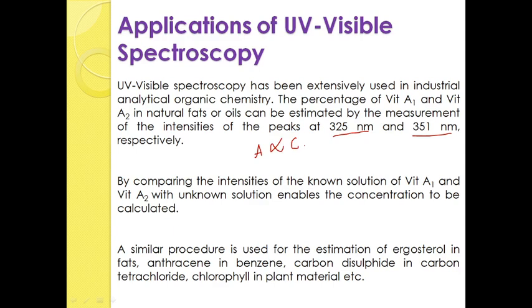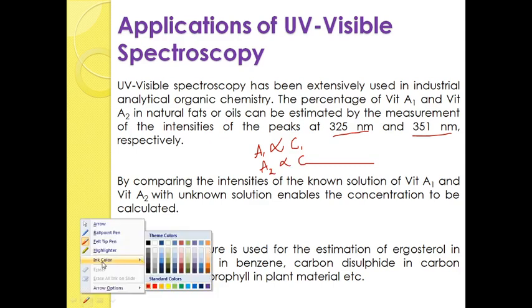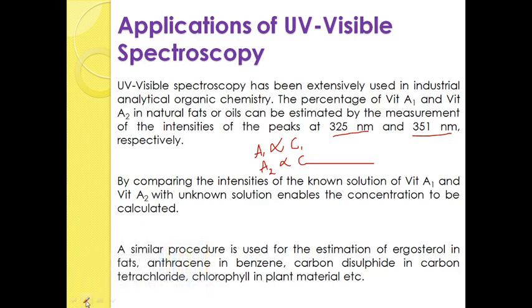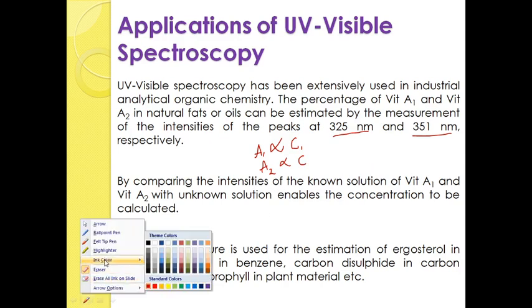Suppose for a known solution, let us say A1, C1, and for the unknown solution, you know the absorption because it is a standard compound and you do not know the concentration. C2 is unknown. So, C2 can be calculated easily by using a simple technique.